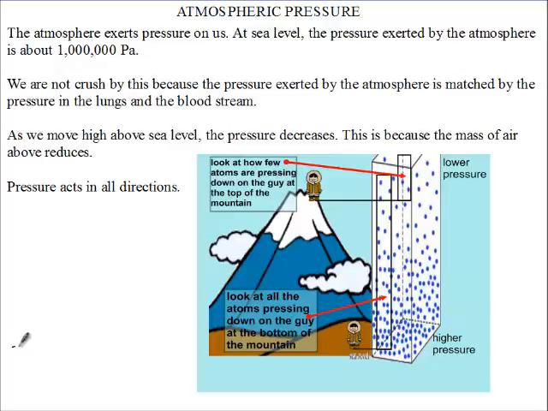When we talk about the sea level, we use the surface of the sea as a measure of how high we are. Okay, so the sea level is the basic point that we measure from. If you move any height above sea level, we say you are above the sea level. So at the basic point of measurement, that is what we call the sea level. At this point, if you are standing on land that is level with the sea, this is the amount of pressure that is being exerted on you: 1 million pascals.